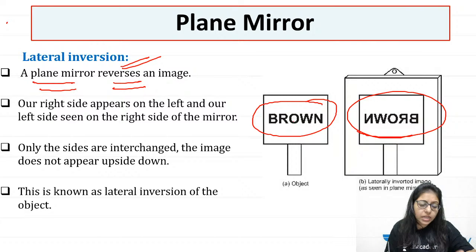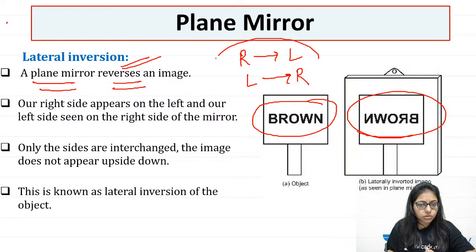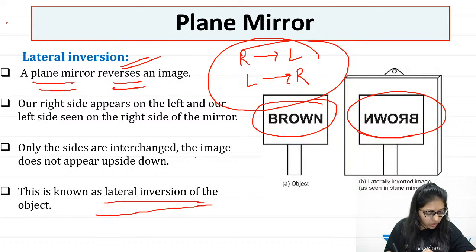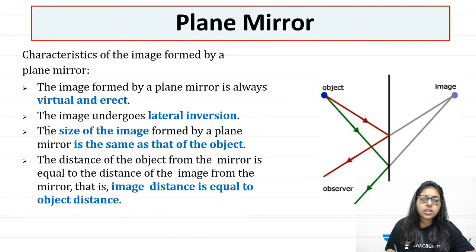And that property, the thing done by the plane mirror, the interchange of right and left, your right becomes left and your left becomes right, is called lateral inversion. What do we call that? Yes, Prana. That is called lateral inversion. And what are the properties of the image formed by the plane mirror? You know that already, so let's quickly revise.